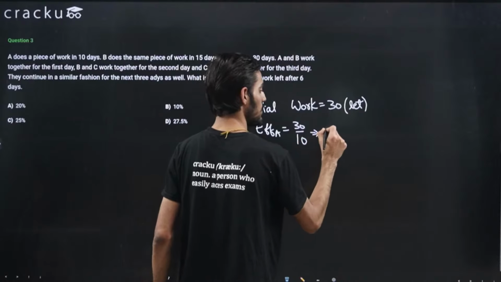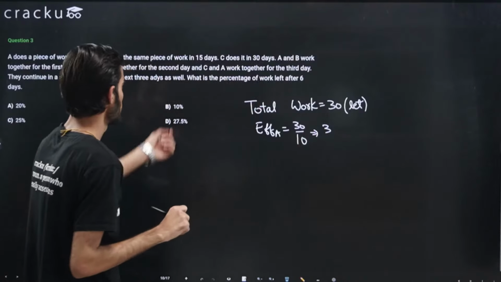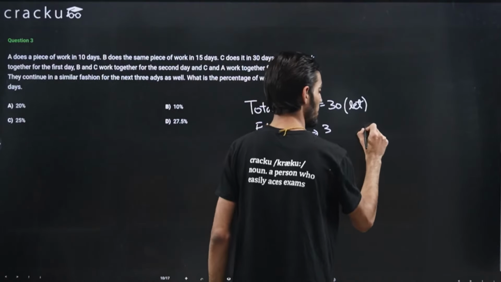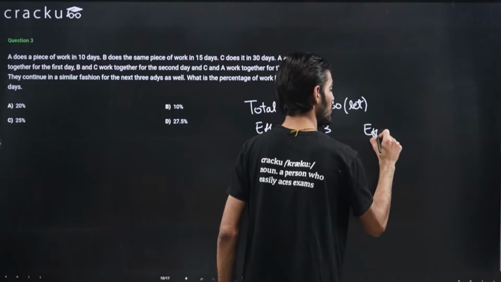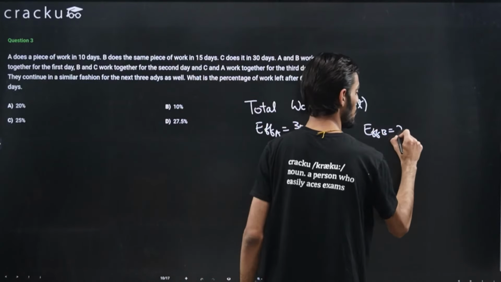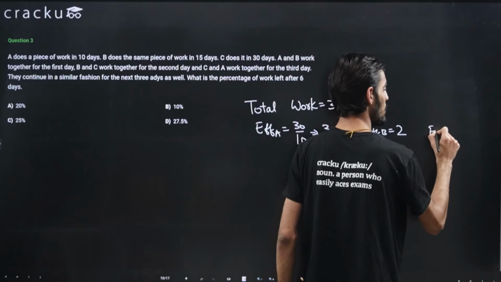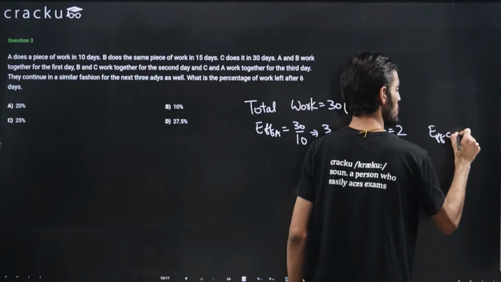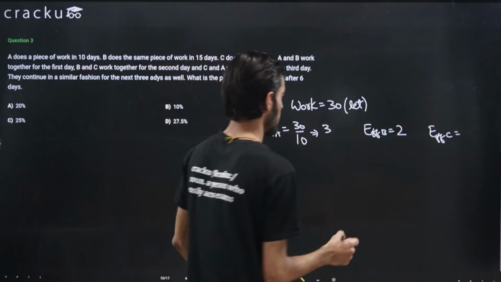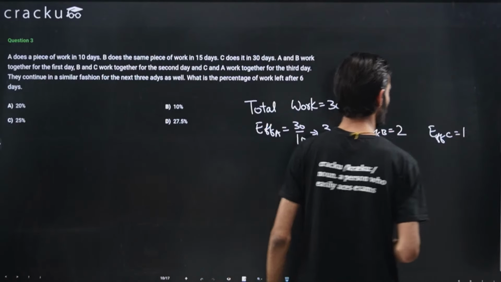This will come out to be 3, right? Efficiency of B will be equal to 30 divided by 15. That will be equal to 2. And the efficiency of C will be equal to 30 divided by 30, right? So it will be 1. So we have got the efficiencies of the 3 people.